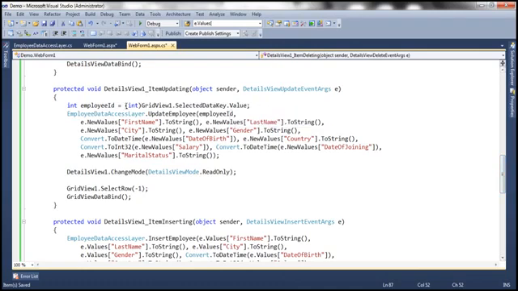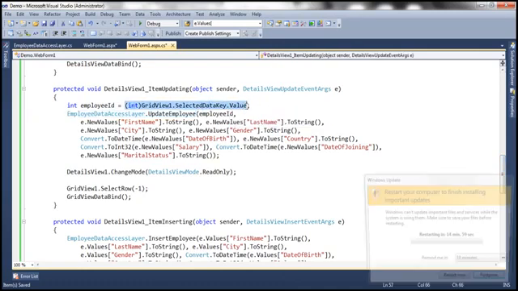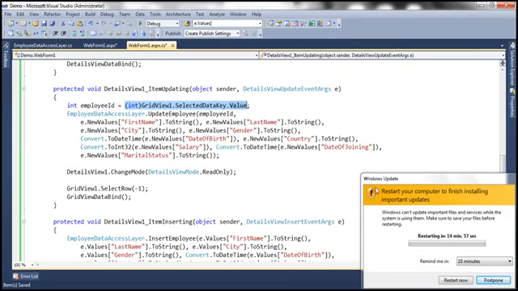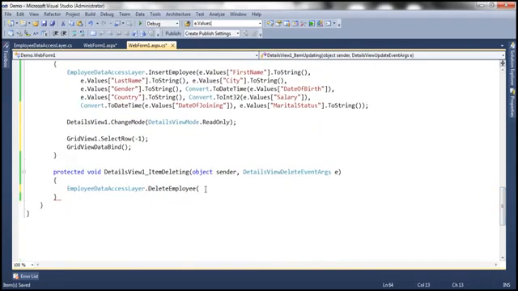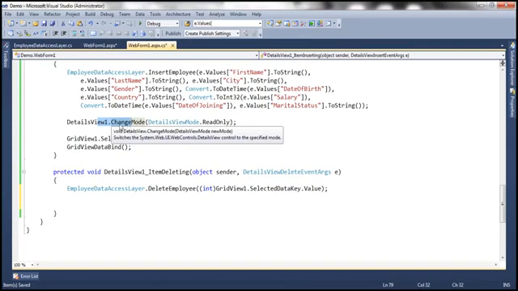So I'm going to use this piece of code to get the employee ID and pass that to our delete employee method. And obviously, once the employee is deleted, we don't have to change the details view mode, because when we are deleting, it's already in the read only mode, so there's no need to change the mode here, but we still need to bind the grid view data.